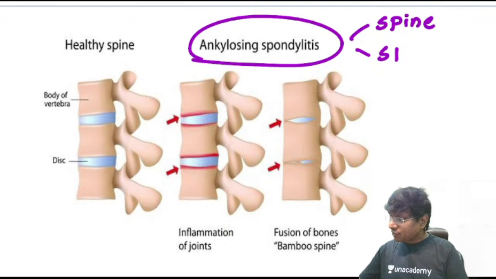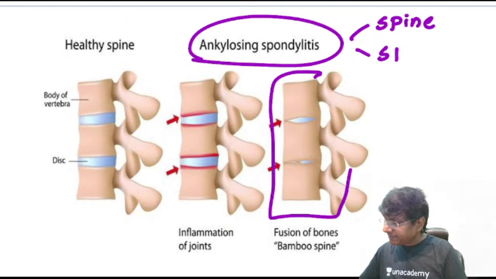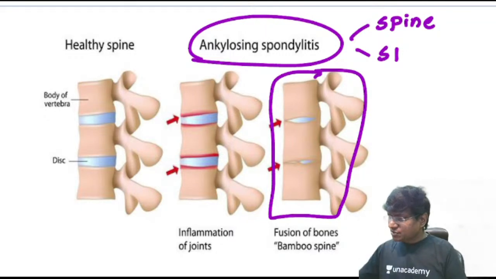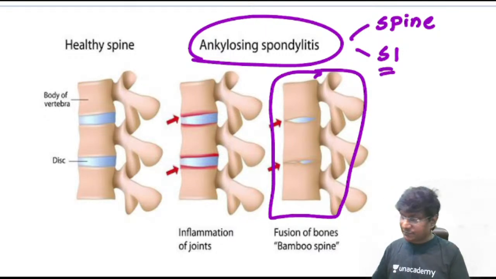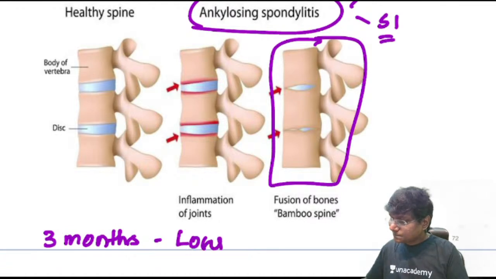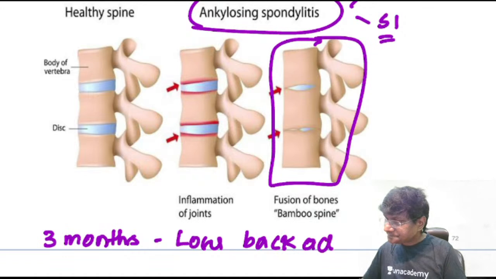Okay, now what will be the spine involvement? There will be fused vertebra, right? That will be fused vertebra. And because of the sacroiliac joint involvement, what will be the presentation of the patient? Presentation of the patient will be, they will have 3 months of low backache. Can anyone tell me what is the HLA in ankylosing spondylitis?